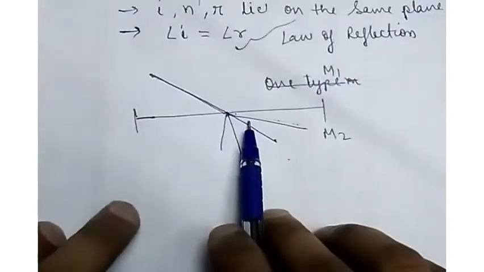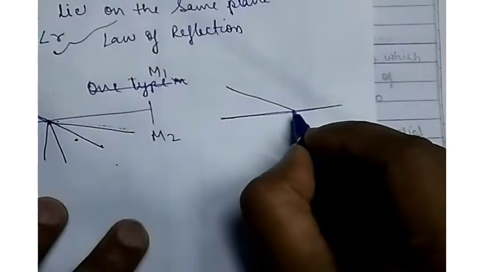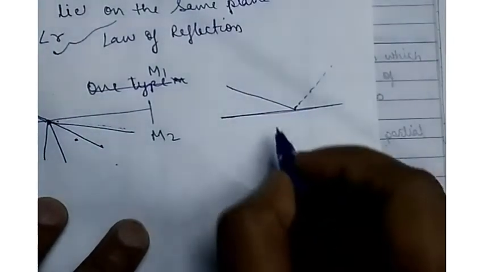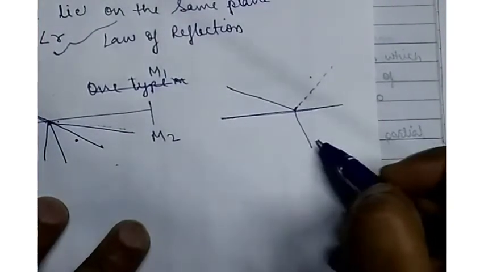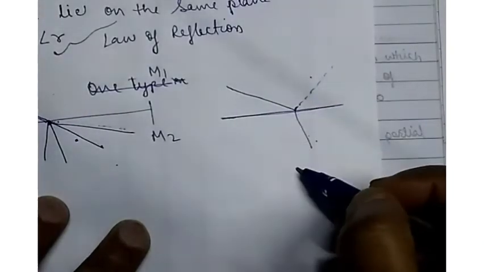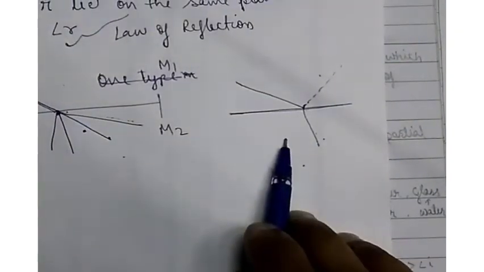What is the second point? Light suffers a partial reflection and partial refraction. See what happens in this surface phenomenon. Earlier we have read about reflection. In refraction, when a ray of light is traveling from one medium, at the surface, some of the ray of light gets reflected also, and some of the ray gets diverted and changes its path from one medium to another when it is traveling inside. When it is traveling inside the other medium, it changes its direction. Okay, these are the two points in refraction.